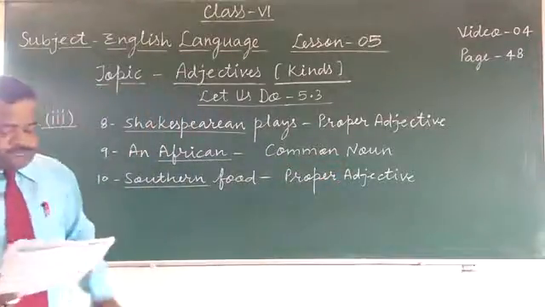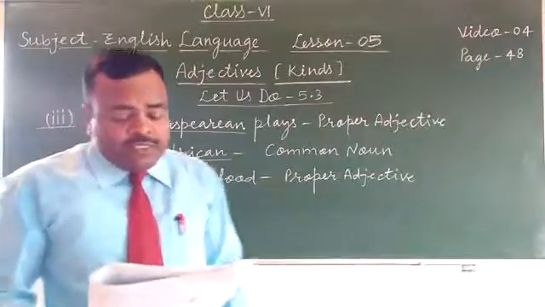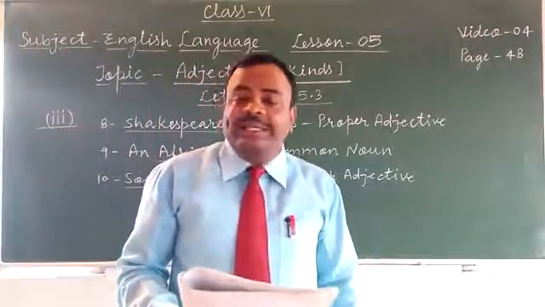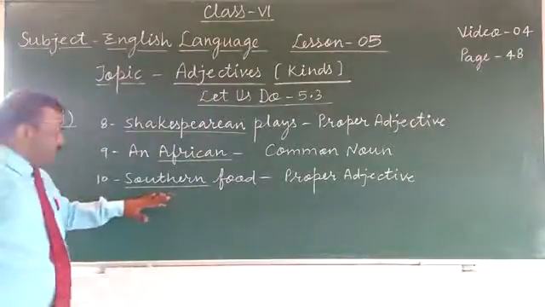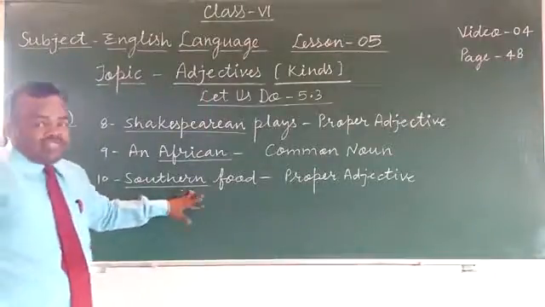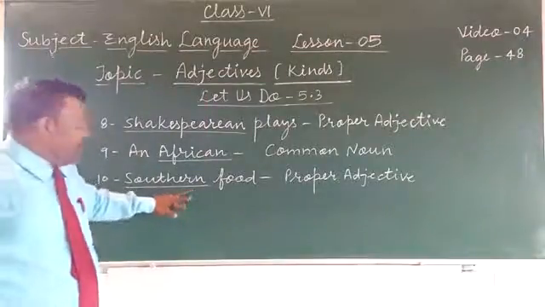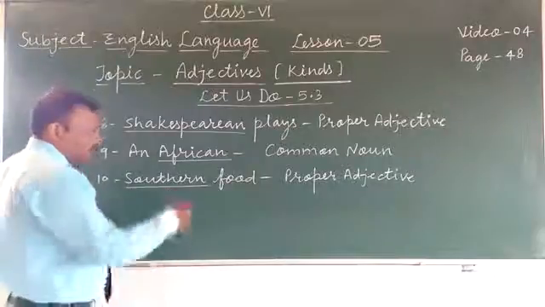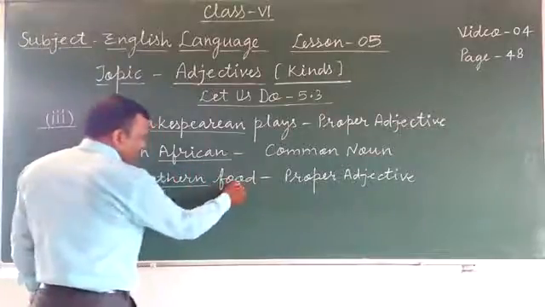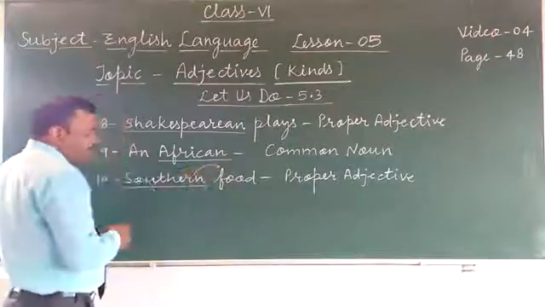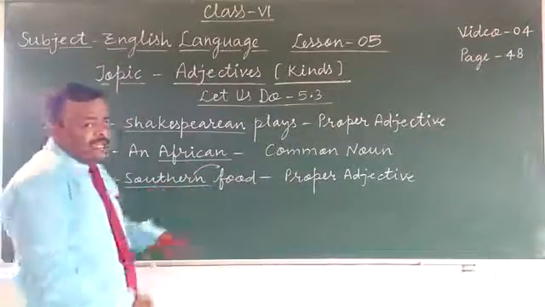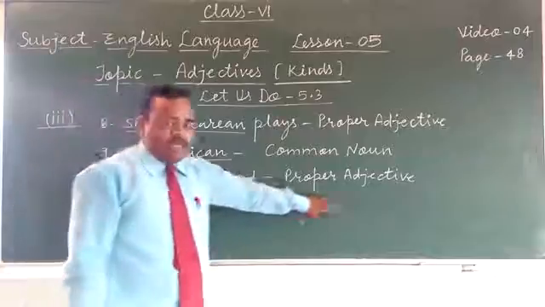Now 10. Southern food is quite popular in North India. So southern shows the direction, south direction. Southern is here used before the noun food, so it qualifies the noun. So it is used as an adjective. So it is a proper adjective.